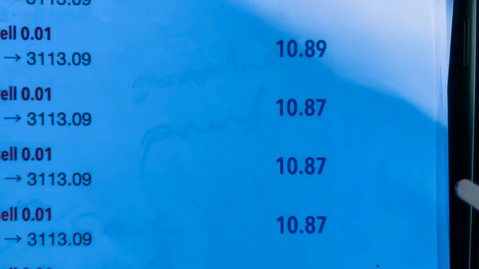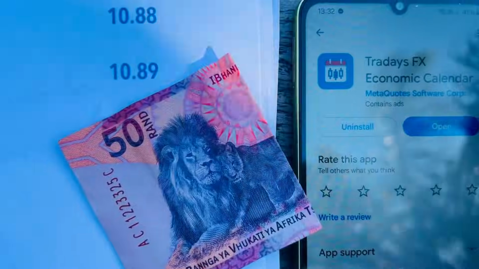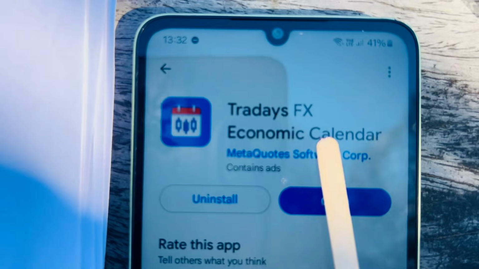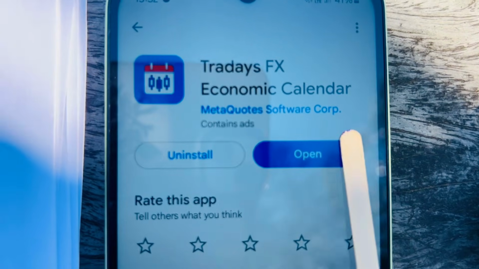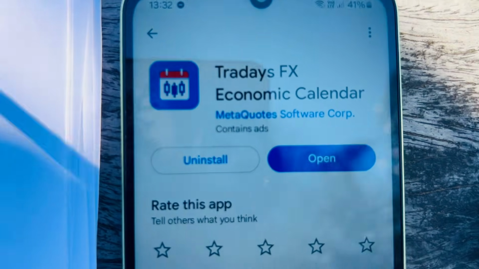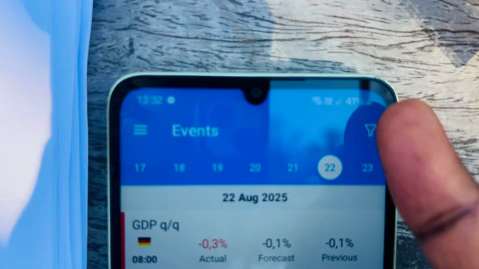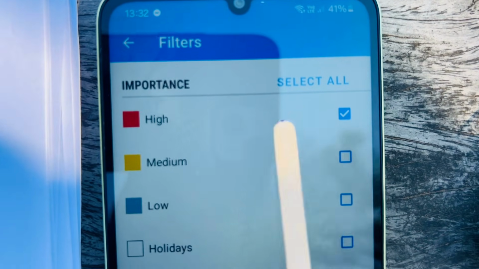Everybody, listen up. If you're a trader or you want to be a Forex trader trading the news and make your first $50, here is what you must do. Download this FX calendar on your Google Play Store or Apple Store. Now, once you've downloaded this platform, you open it. Once you open this platform, you'll be able to see the news, but make sure that you filter here. Once you do filter, you make sure that you go with the higher impacting news.